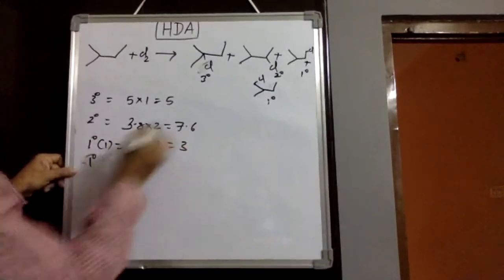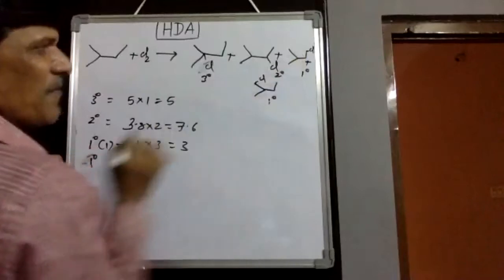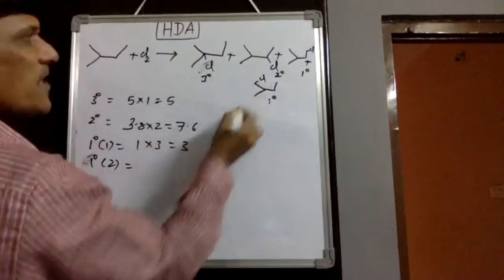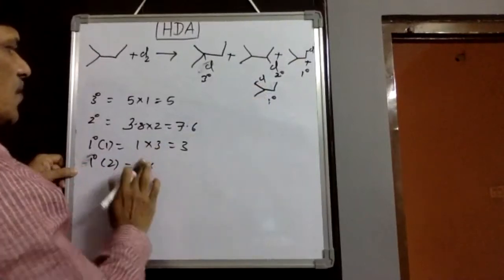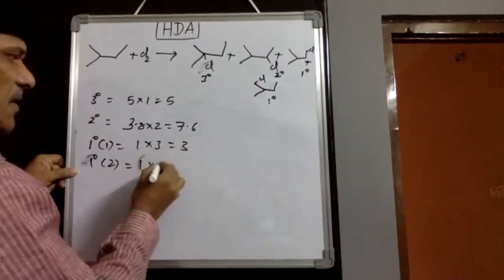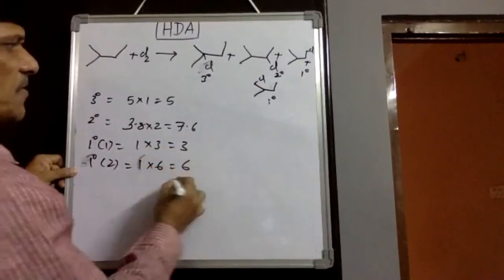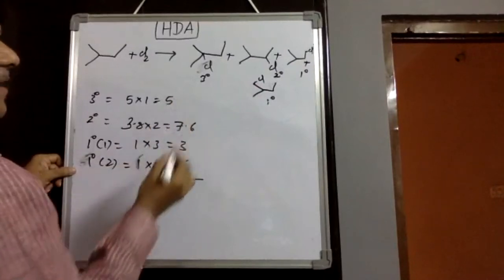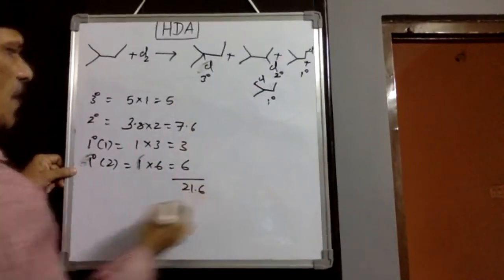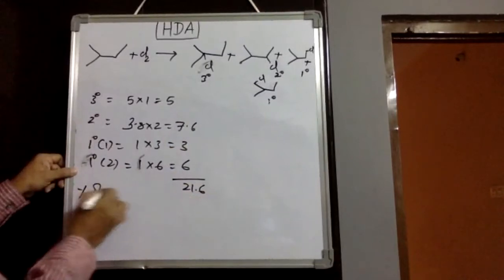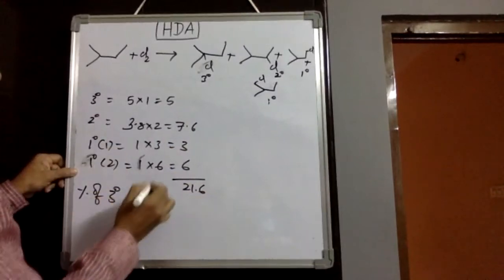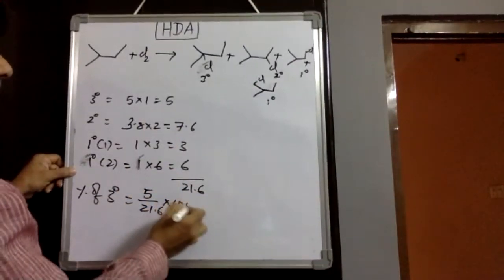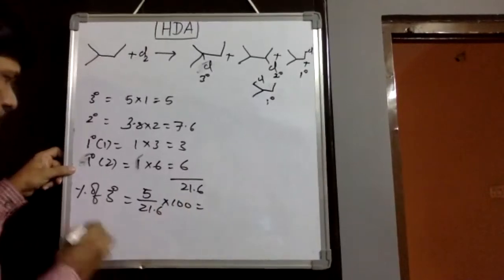Primary with this is another dissimilar product from primary in this. Primary of second type, we can take total 6 hydrogens are available. 6 into reactivity of selectivity is 1 into 6, we would observe 6. Total we would take 9 plus 5, 14 plus 7.6, that is 21.6 we would observe. Percentage of tertiary, we would observe tertiary means 5 by 21.6 into 100. You will get the percentage yield of products.